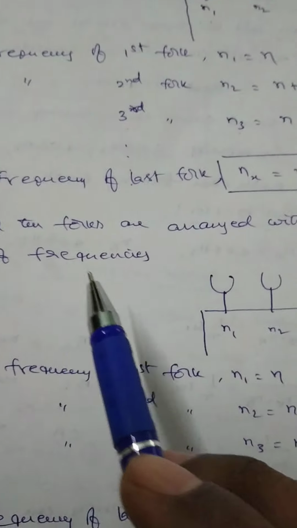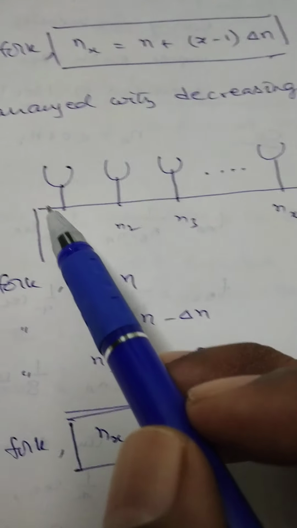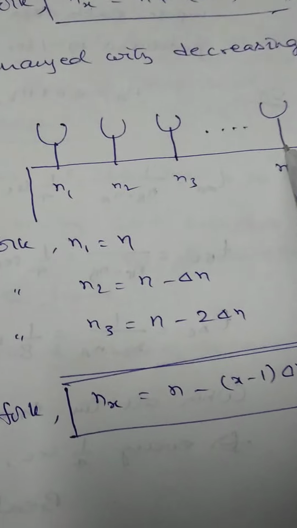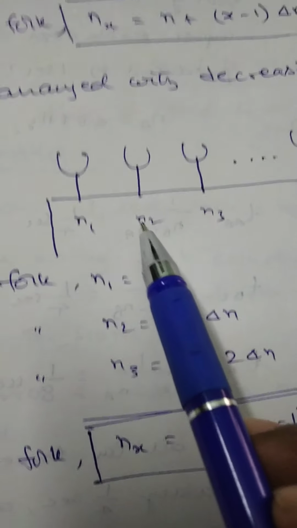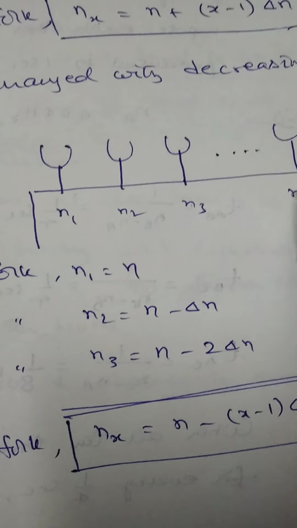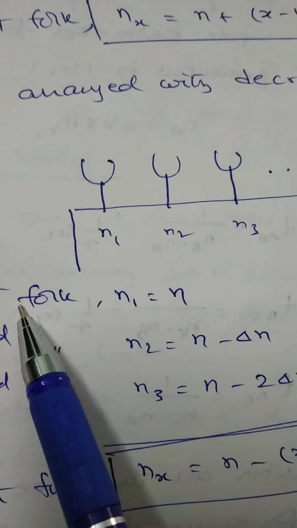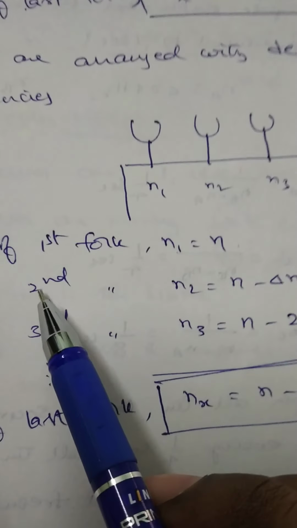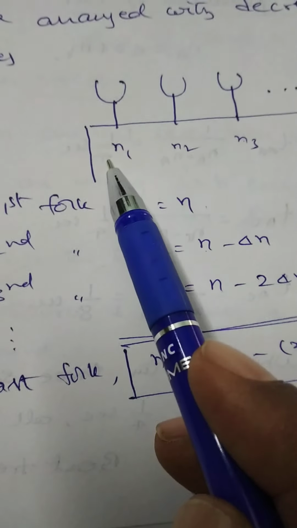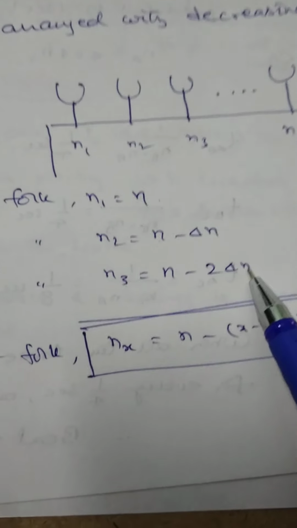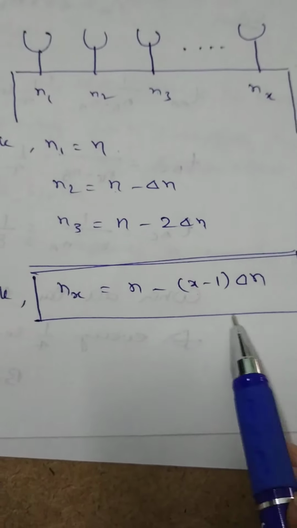And again case 2, suppose all the forks are arranged on the tonometer bench such that the forks are arranged in decreasing order of frequency. Decreasing order of frequency means n1 greater than n2, n2 greater than n3, n3 greater than n4, and so on. By what amount? Delta n. For example, let the first fork frequency n1 be n. Next, second fork frequency n2 is equal to n minus delta n, because n2 must be less than n1. n3 is equal to n minus 2 delta n. Similarly for the last fork, nx is equal to n minus x minus 1 into delta n.